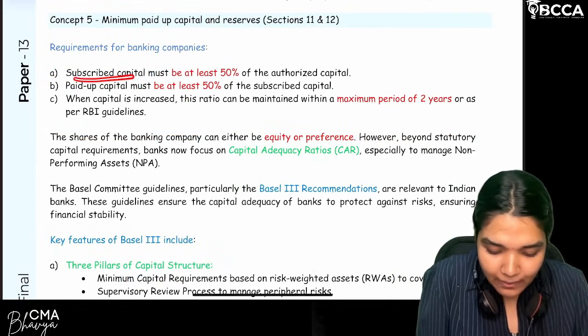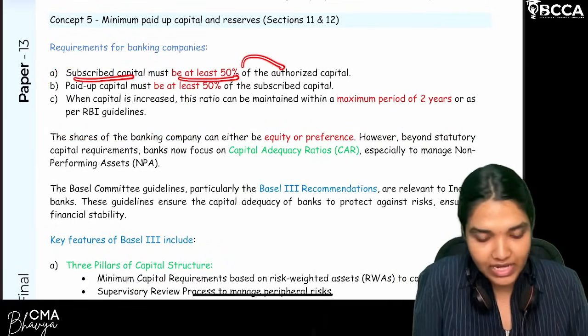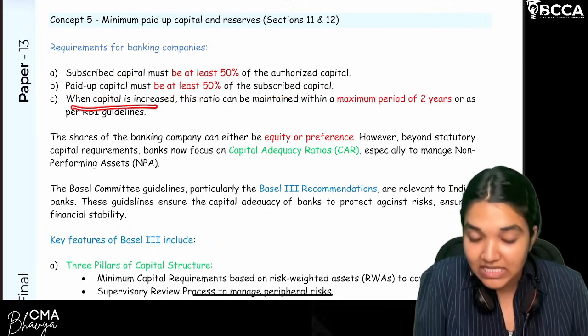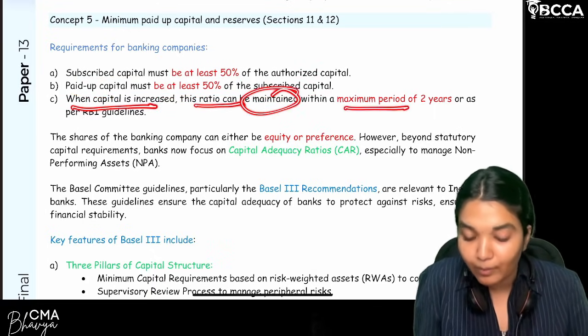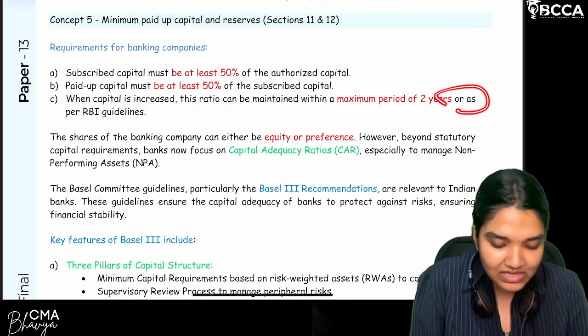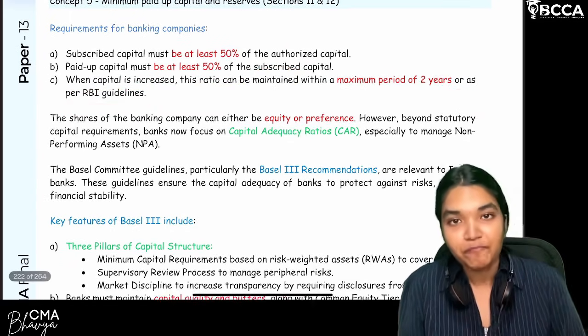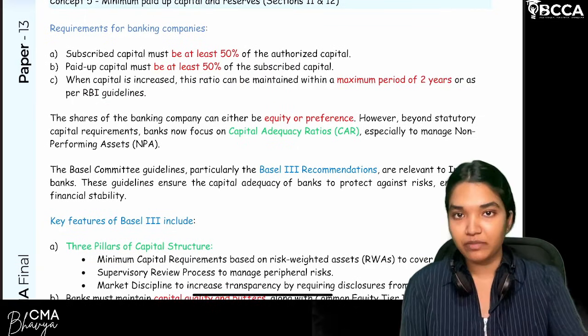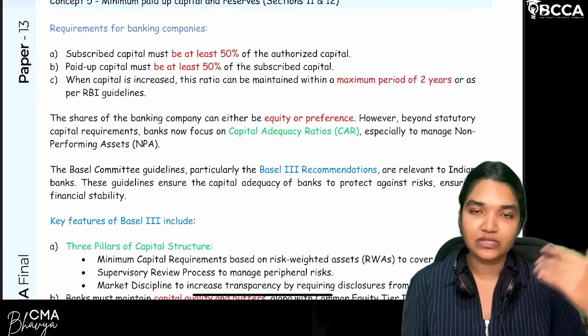So, this is the first condition related to the capital limit. Subscribed capital must be at least 50% of the authorized capital, and paid up capital must be at least 50% of the subscribed capital. Now, when capital is increased, the ratio can be maintained within a maximum period of 2 years or as the RBI guidelines specify. Next, the capital form, like which forms of capital instruments can be issued by a bank: equity shares as well as preference shares.